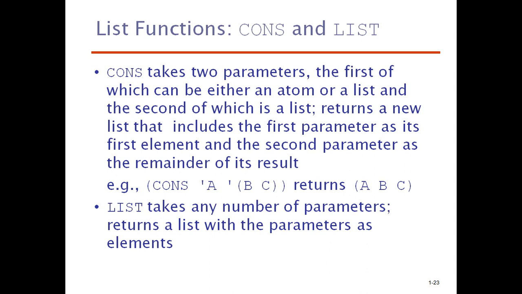So what it will do is it will concatenate the first parameter with the second parameter. That means it returns a new list that includes the first parameter as its first element and the second parameter as the remainder of its result. Here you look at the example, cons.